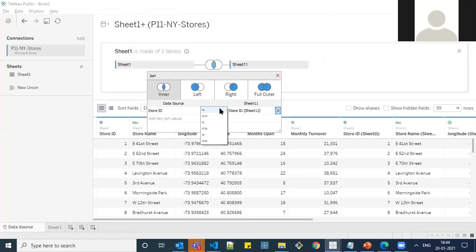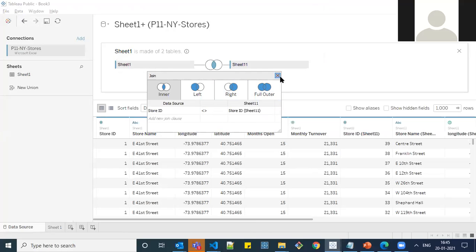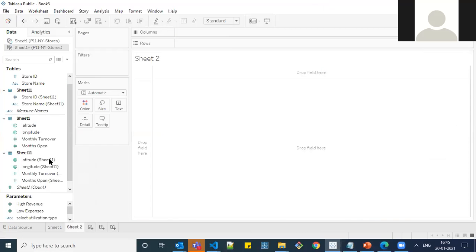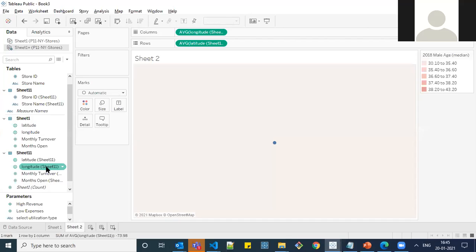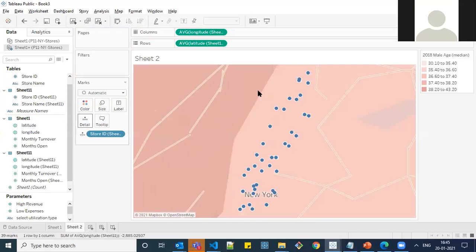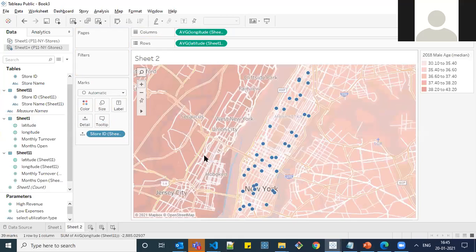Those are not equal. So to calculate the distance, I'm performing this step. And click over sheet 2. Similarly, place latitude and longitude and add store ID to detail. You'll get your shapes. And here I'm going to add the custom image.